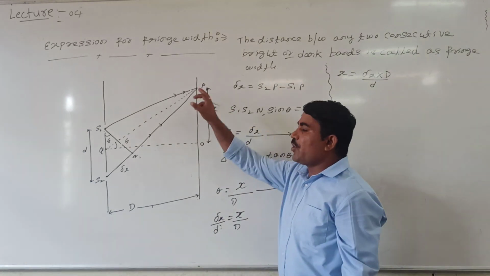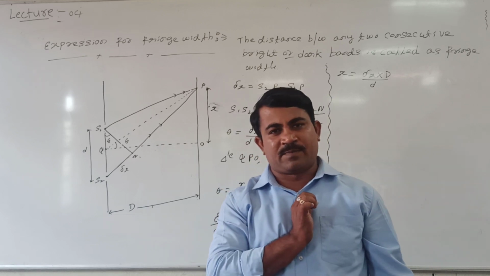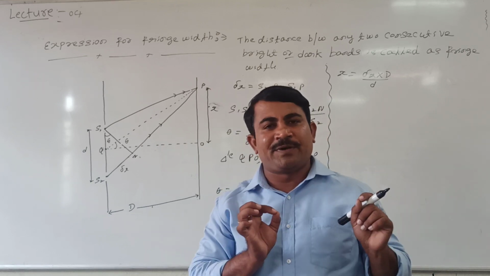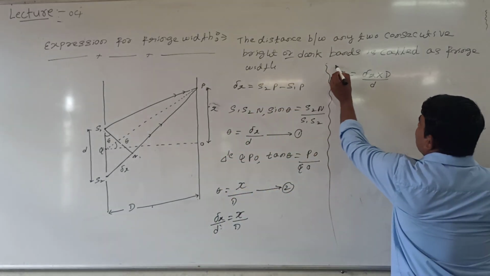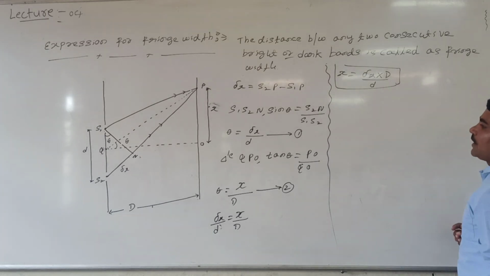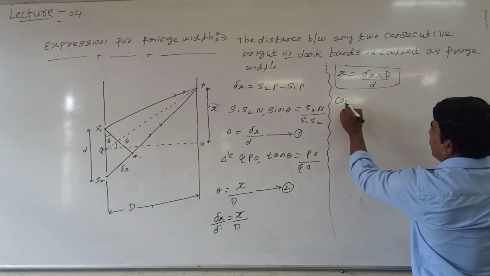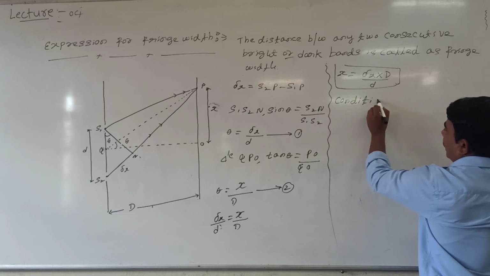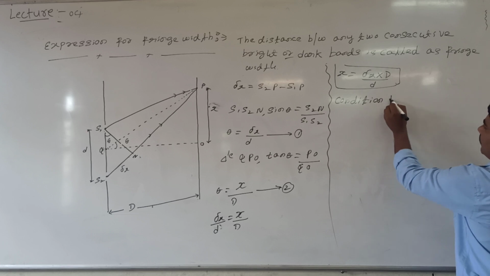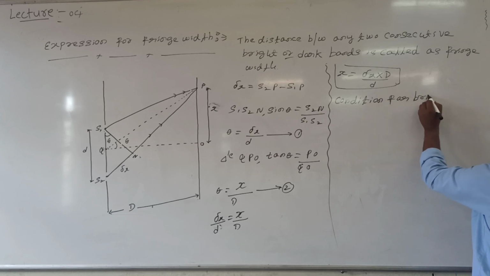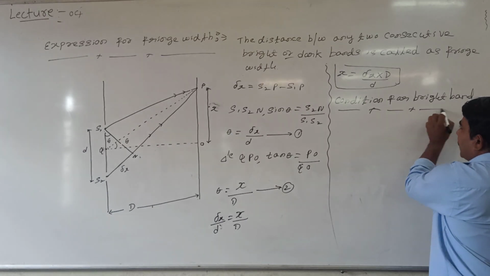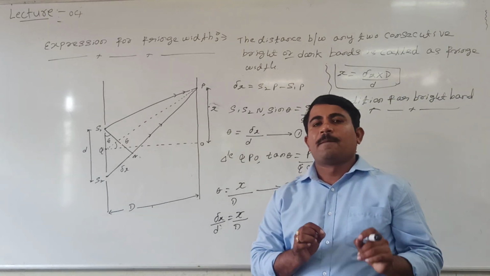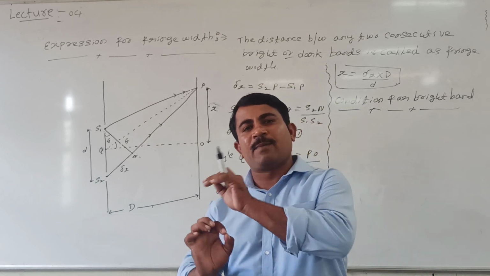At point P, either a bright band or a dark band is possible. Then we will see the condition for constructive interference or bright band, and the condition for dark band or destructive interference. This is the general expression we got. Now take the condition for bright band, or constructive interference. For constructive interference we know the path difference between two waves must be an integral multiple of lambda.